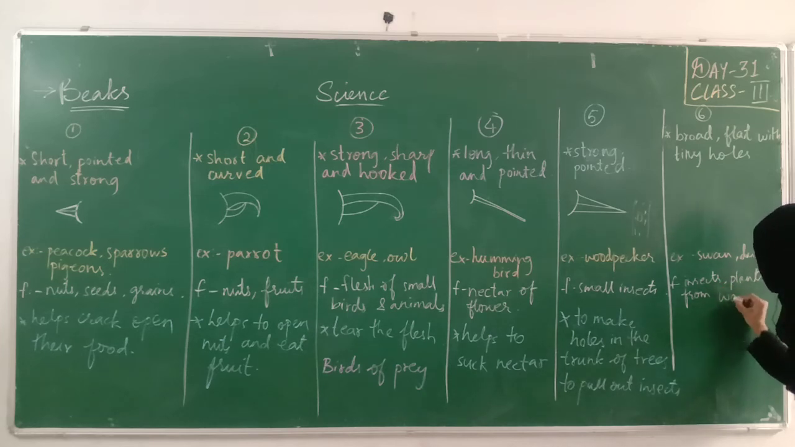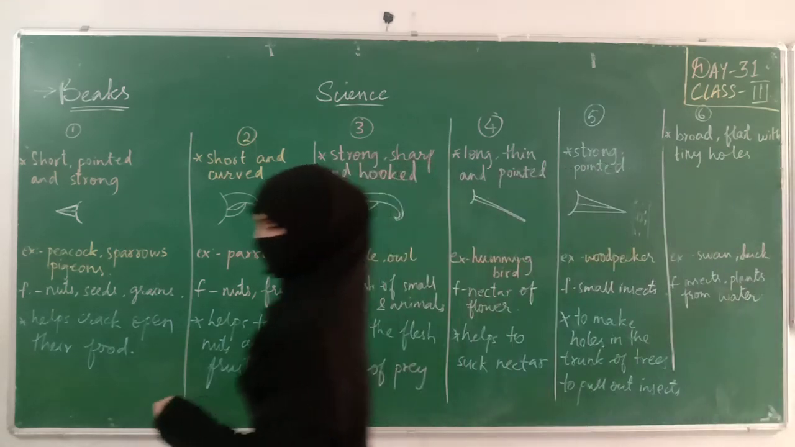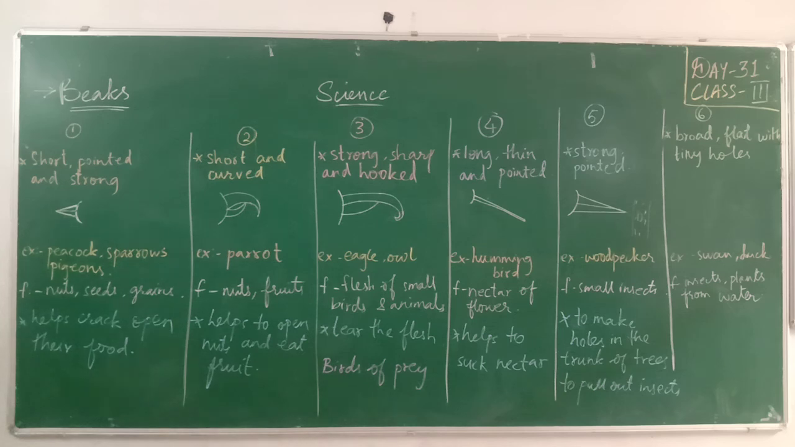Okay. Now what does it help in? Listen to the paragraph carefully. They have broad and flat beaks with tiny holes on both the sides of the beak. These birds, listen carefully, these birds fill their beak with muddy water. क्या करते हैं? First, when they are drinking, वो लोग अपने मुंह में पूरा पानी, जो भी पॉन्ड का या रिवर का पानी है, it will fill, मुंह में भर लेते. They fill their mouth with muddy water.